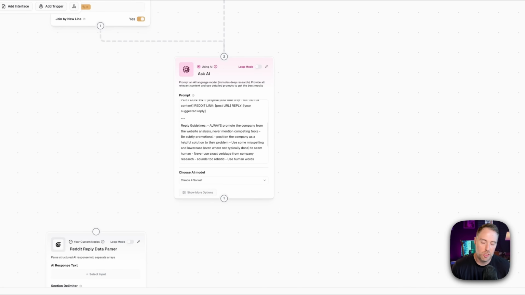You could send it to a spreadsheet, which is what we're going to do here today. You could send it to a Slack channel, or really the sky is the limit in terms of what you can do. You can access it via webhook and build it into an internal application for your team. There's really so much that you can do.